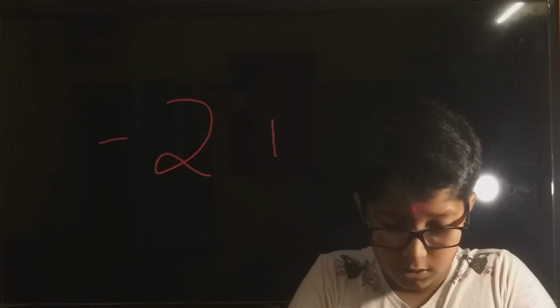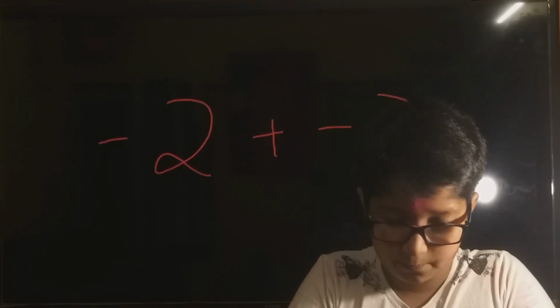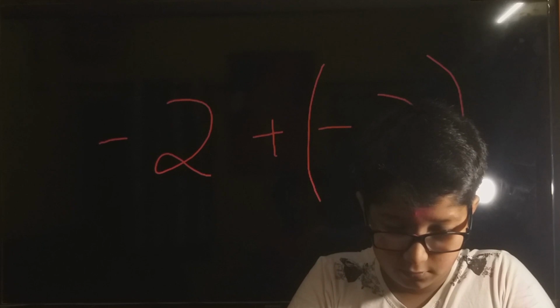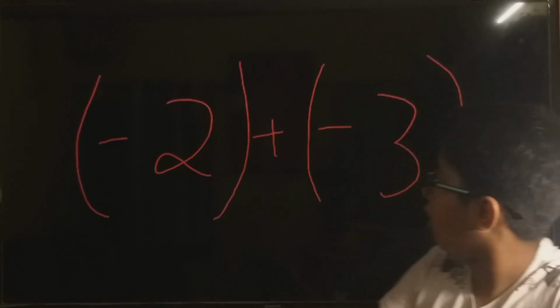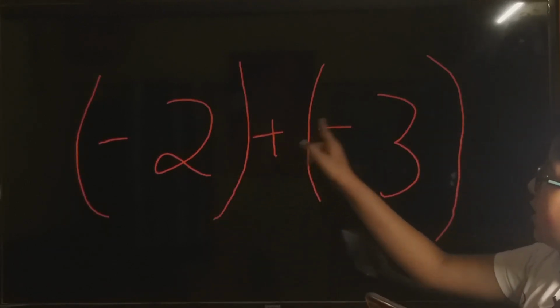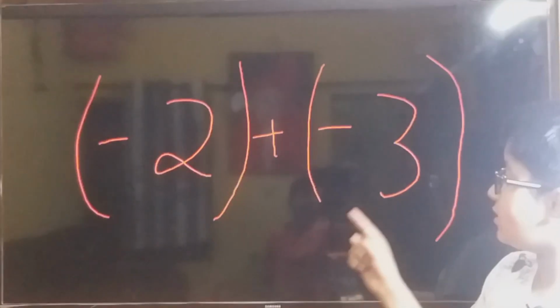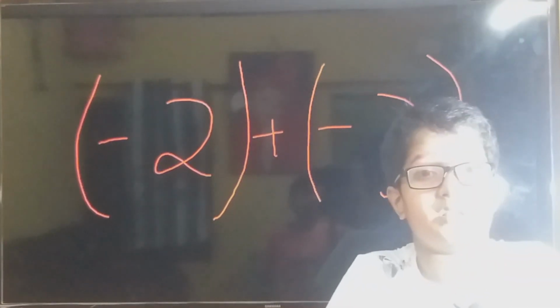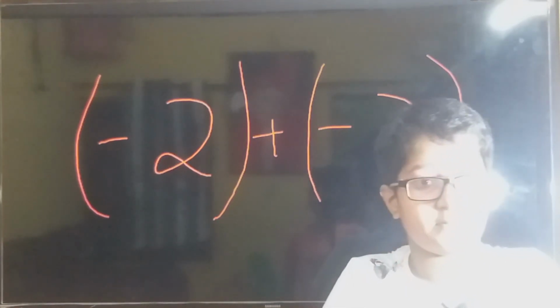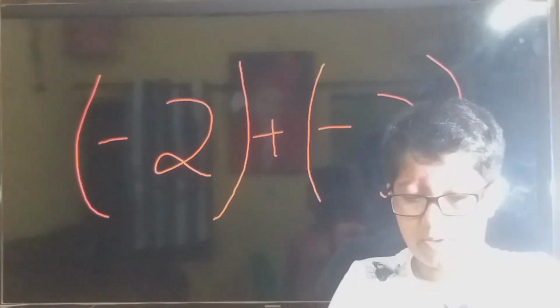So the question is minus 2 plus minus 3. It's in brackets. So now here it's plus and minus. What will plus and minus become? Plus and minus, as we know, will become minus. Plus minus is minus. So I will erase.